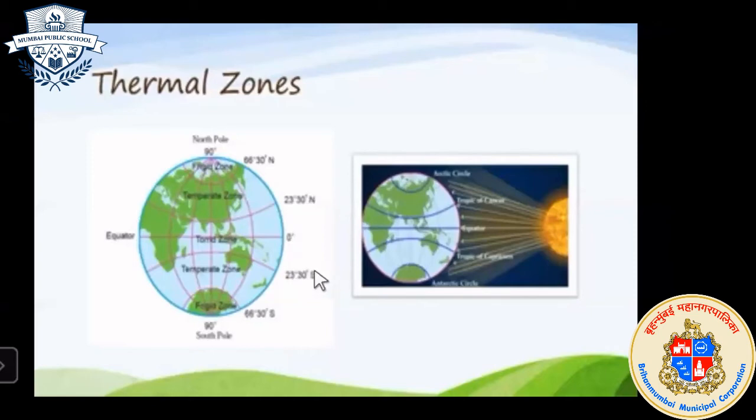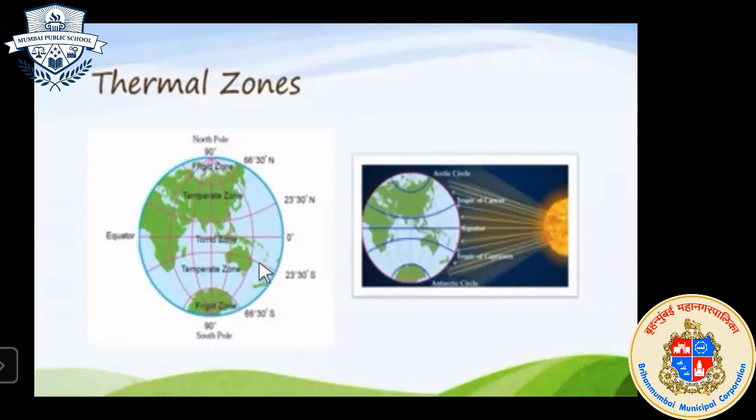So which are those? These factors affect particular regions, okay? Not all of the surface of the earth, but a particular region. So which are those factors? We'll see. They are nearness to the sea.